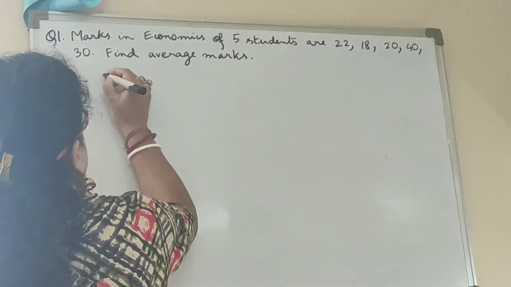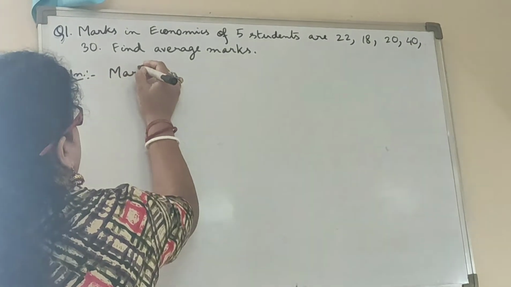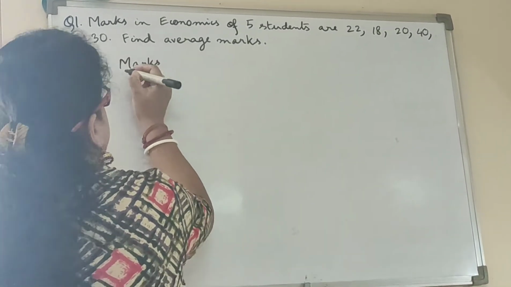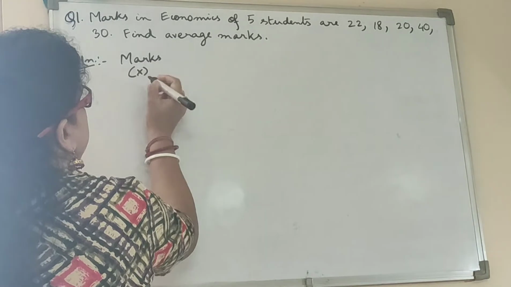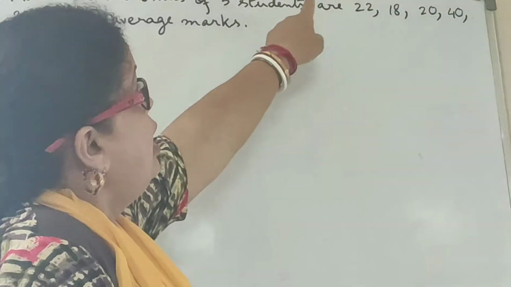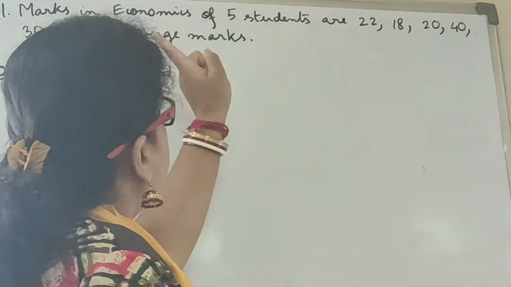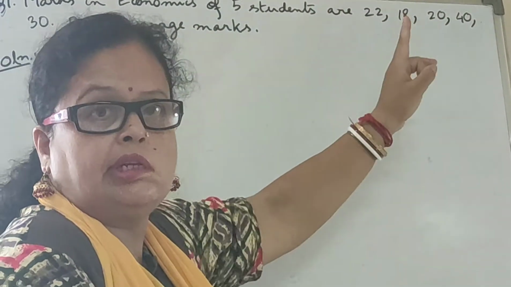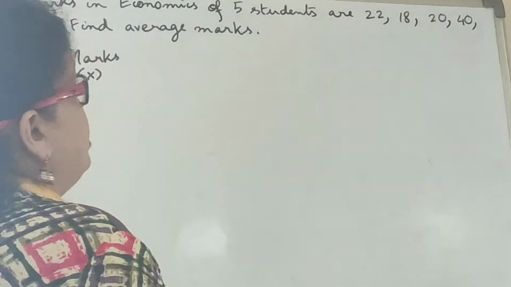First I'll do the table like this. First see the series. I'll first arrange the data in either ascending order or descending order. So I am writing in ascending order.